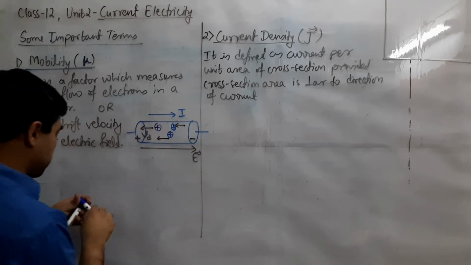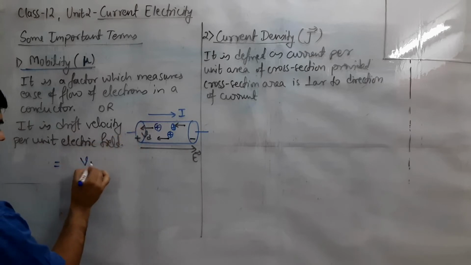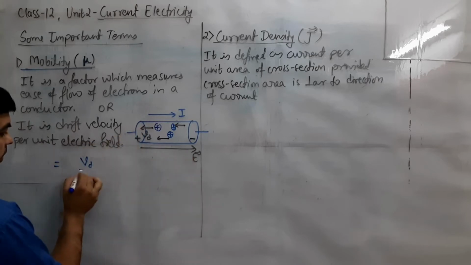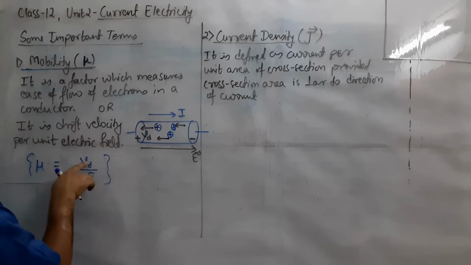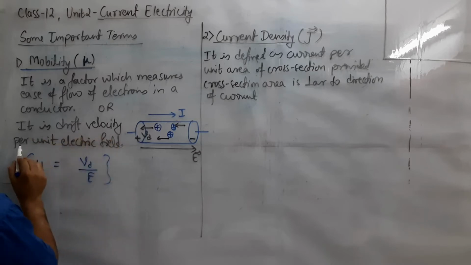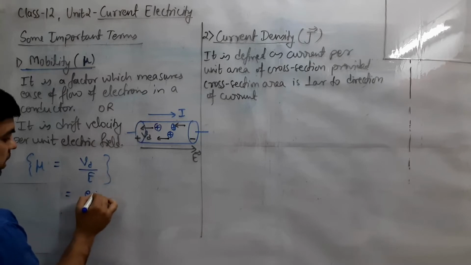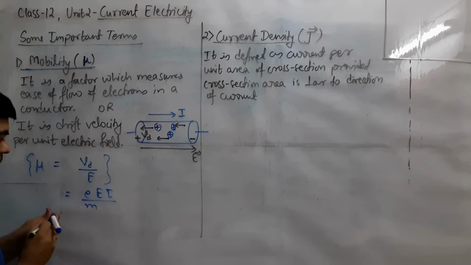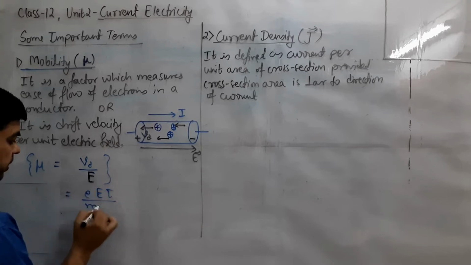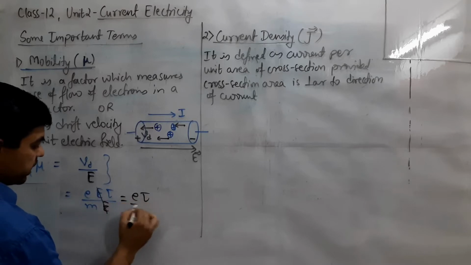So during that, the value of drift velocity, how much it is, and for what value of electric field it is applicable, the ratio of the two gives us the value of this term, and hence we define it using this formula also. It is drift velocity per unit electric field. In the formula of drift velocity we have eE tau upon m, and the E in the denominator will be cancelled with this factor in the numerator, and the formula becomes e tau upon m.